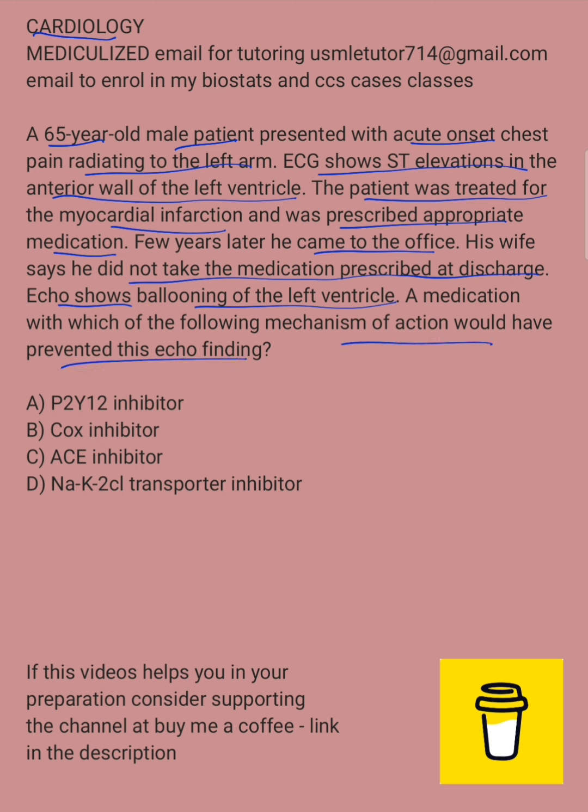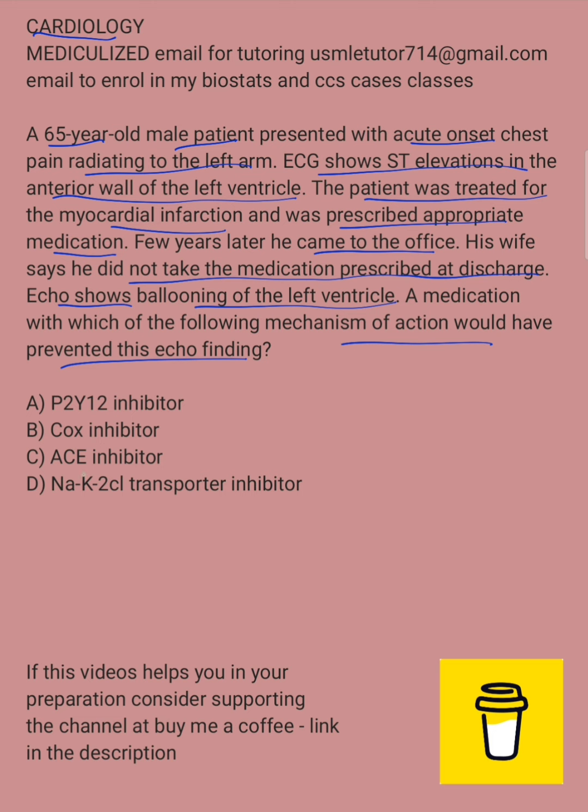So remember, first of all, this patient is having remodeling of the left ventricle. When any myocardial infarction occurs, for example an anterior wall MI, the patients are at risk of cardiac remodeling. These are a set of changes in the ventricle structure that result in poor prognosis of the patient. They can result in myocardial dysfunction. They can also result in arrhythmias as well. So there are a few medications that can prevent this remodeling.